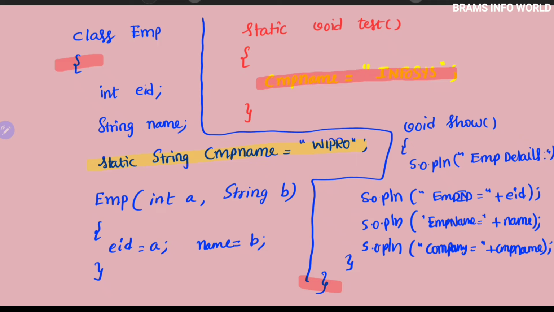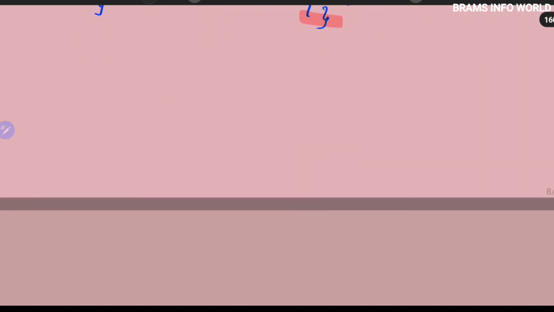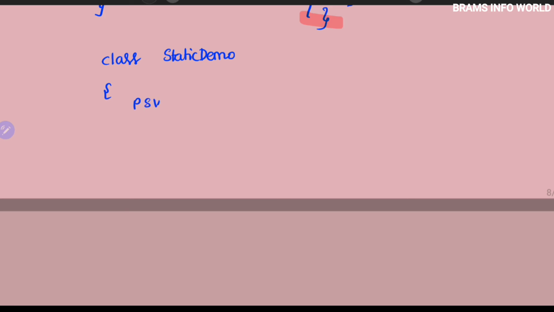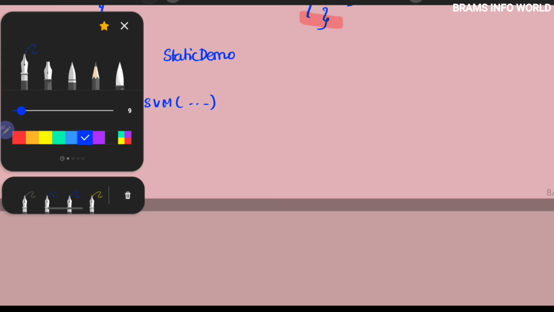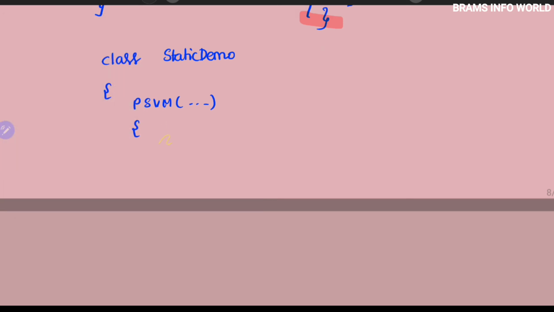And in a main class, what do we have to do? The class name is static demo, anything you can write. Public static void main String args, the common statement, and I'm going to create 2 objects.